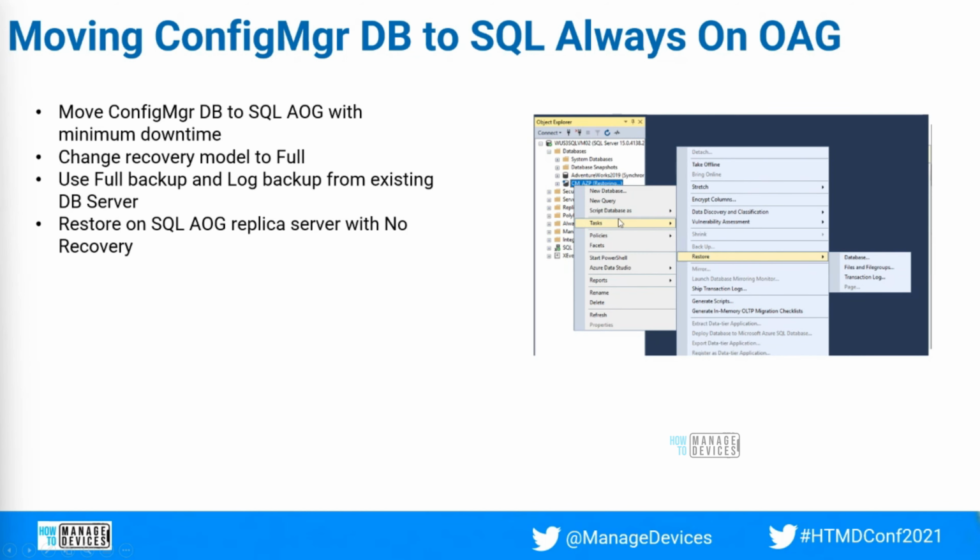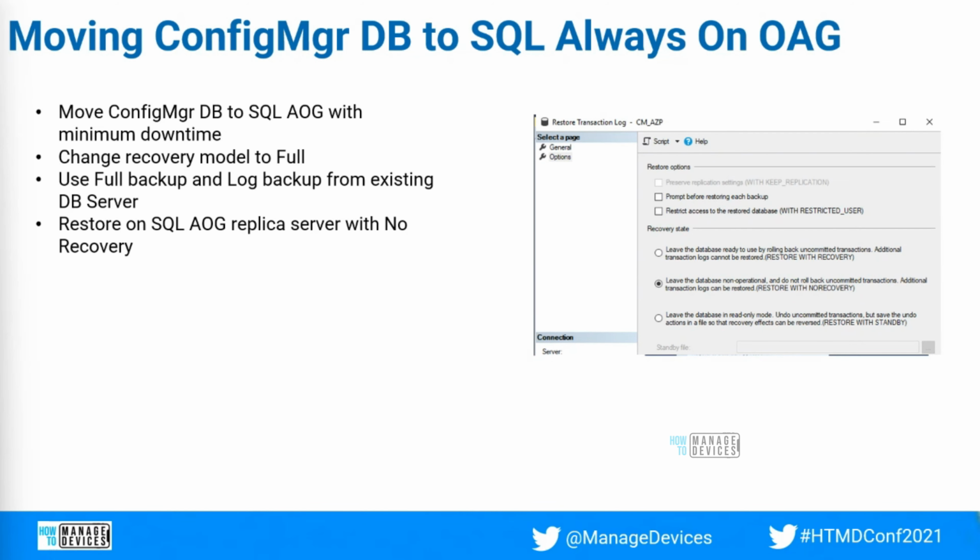Once the full backup is restored, it will be showing Restoring because you have set no recovery. And now again, go to Tasks, Restore, and select transaction log. So this is how you restore the transaction log for a DB which is already restored. For the transaction log also you have the option to leave the database non-operational with no recovery.